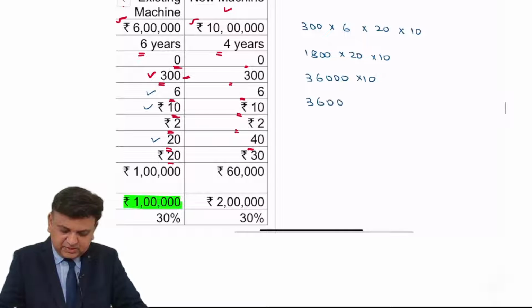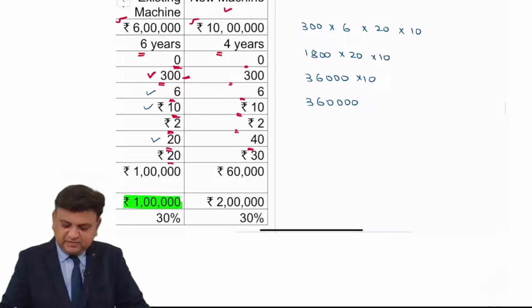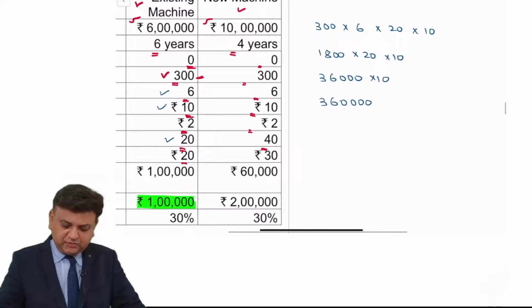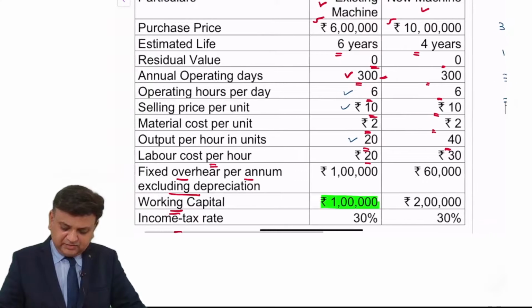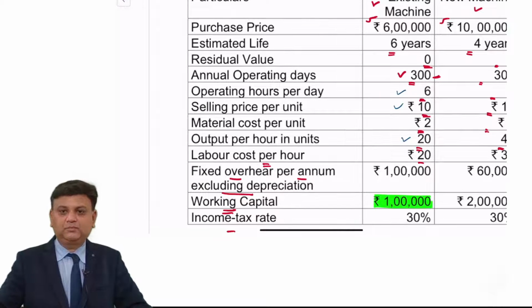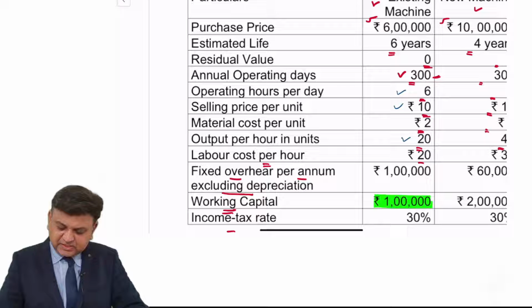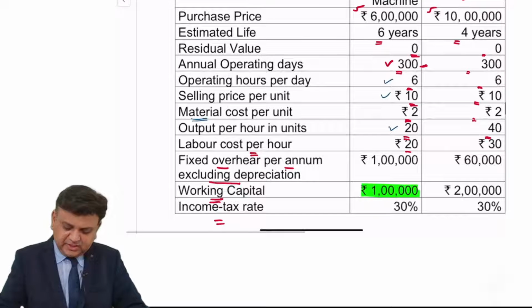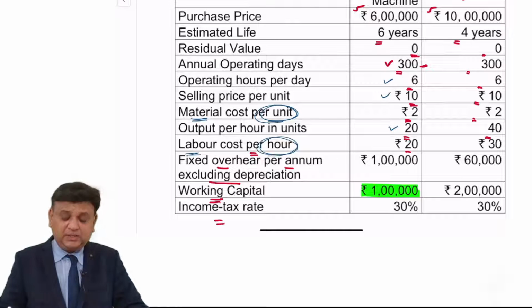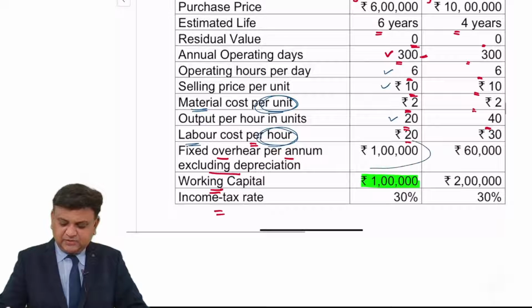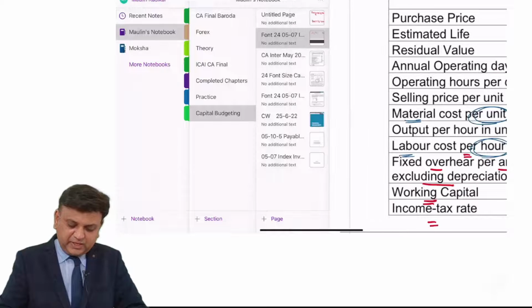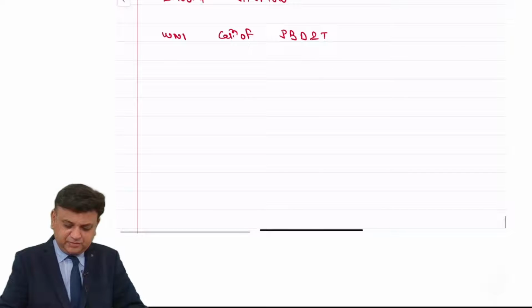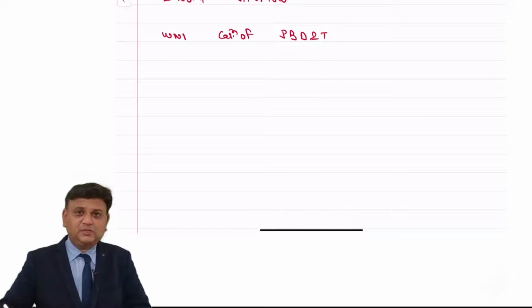That comes to 3,60,000. That is the way we are required to make the calculation of the sales revenue. So we'll get the sales revenue like this. Then we have been provided with the information: material cost is given on per unit term, labor cost is given on per hour term, and the fixed cost is provided to us as an absolute term. So we are required to take into account all these things in the calculation. So I request all of you to write an answer.